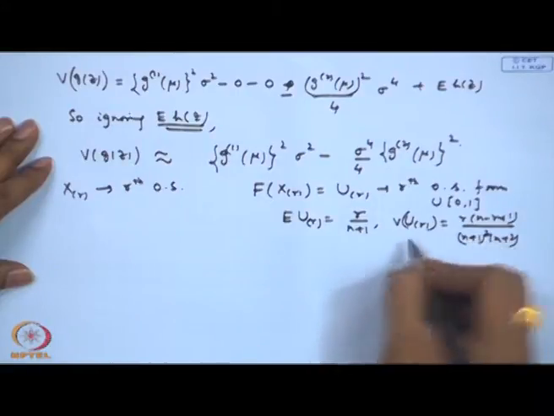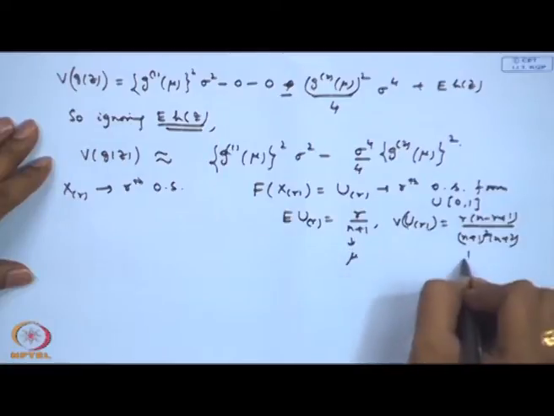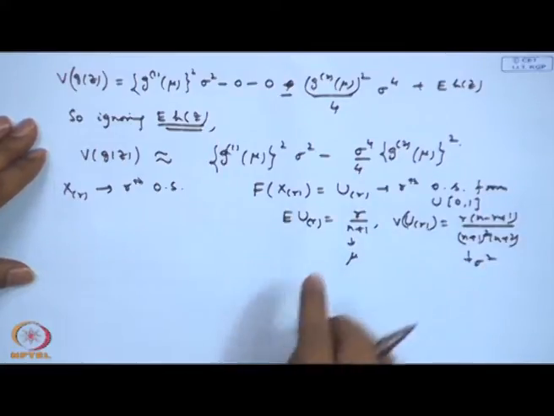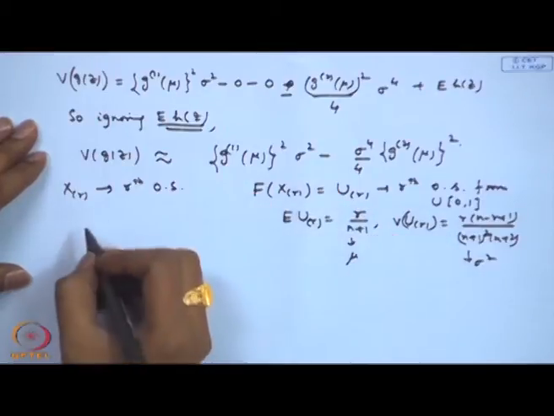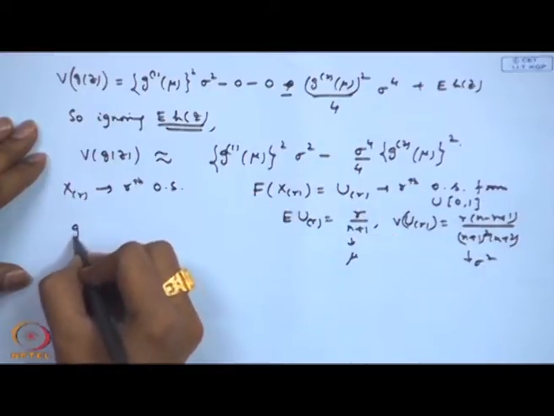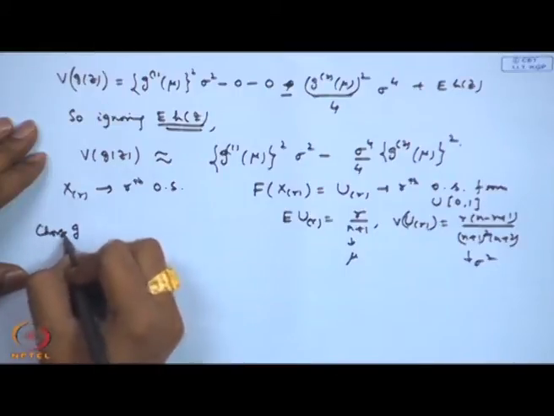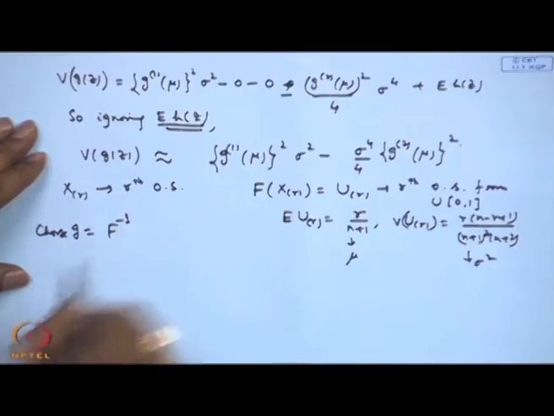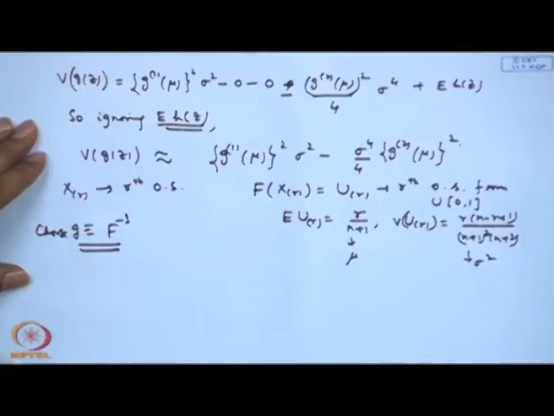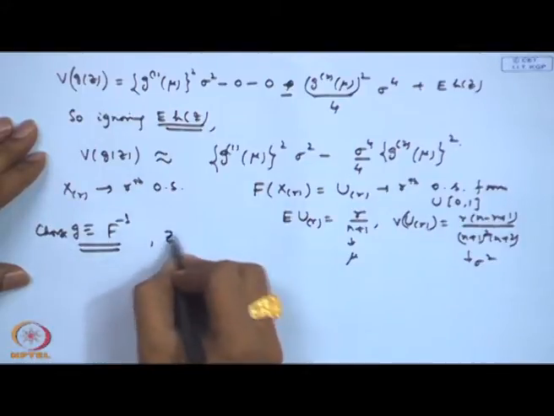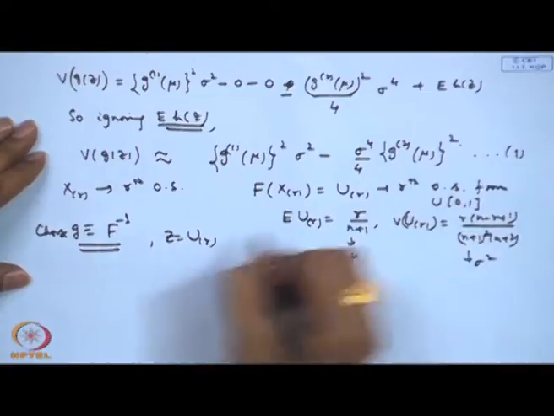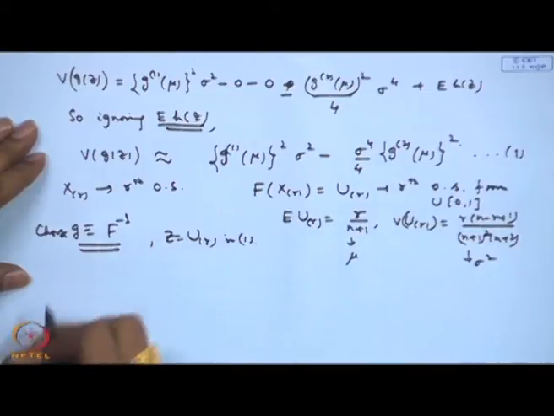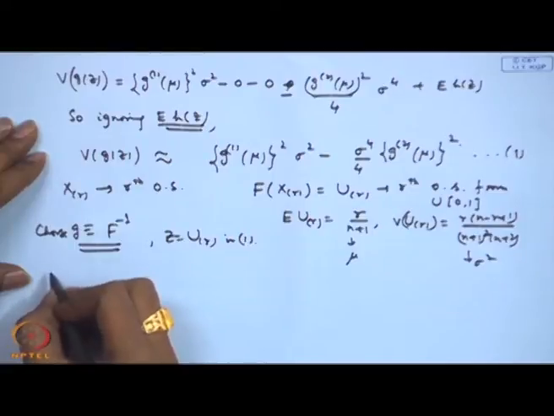So, this is mu and this is sigma square, and F inverse if I put here, that is, I take the g function to be F inverse. Choose g equal to F inverse. Okay. So, if we do that and Z equal to U_r in this formula, let me call it 1, then what am I getting?